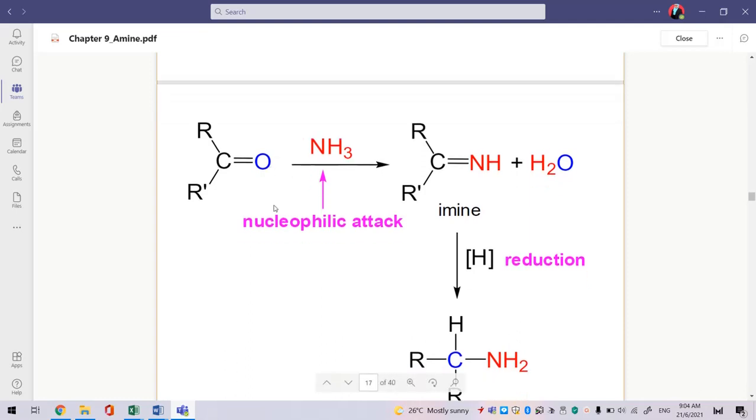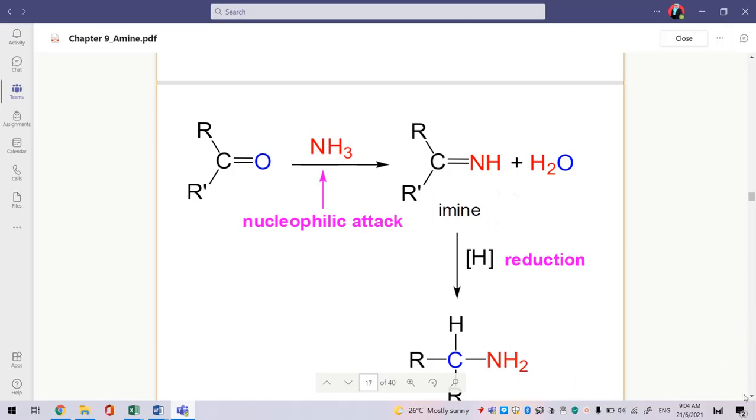Maksudnya kat sini, kita panggil reductive amination of ketone sebab dia punya starting material dia adalah ketone. So ketone ni dia akan react dengan ammonia. This oxygen will be replaced with NH, and another 2 hydrogens will combine with oxygen to produce water. This compound we call imine.